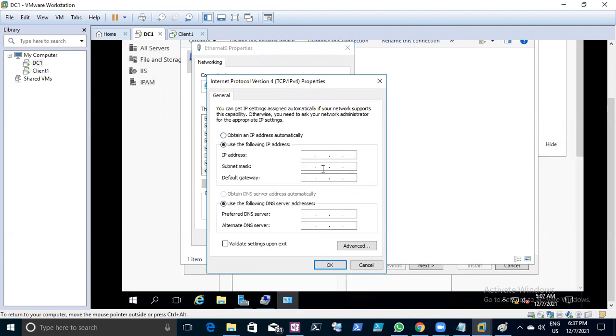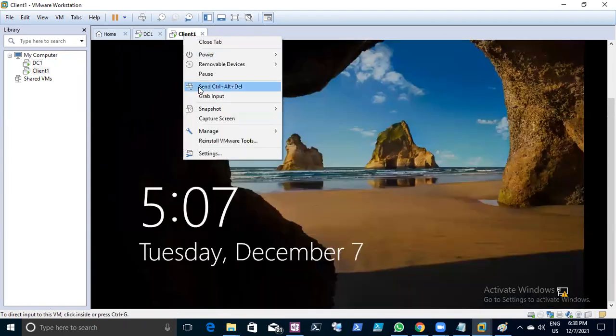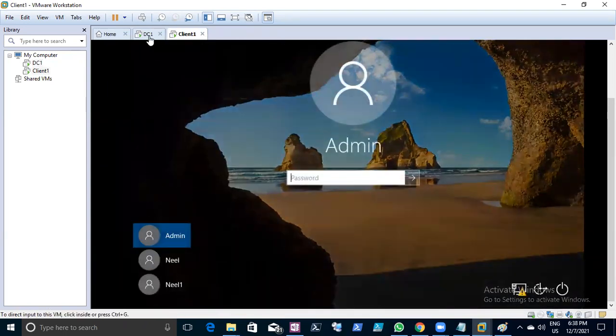Say something like 20.1.1.1. The DNS IP address should also be the same machine IP address, because I'm going to install DNS on this machine. I'm just giving a static IP address. Configure, okay, done.